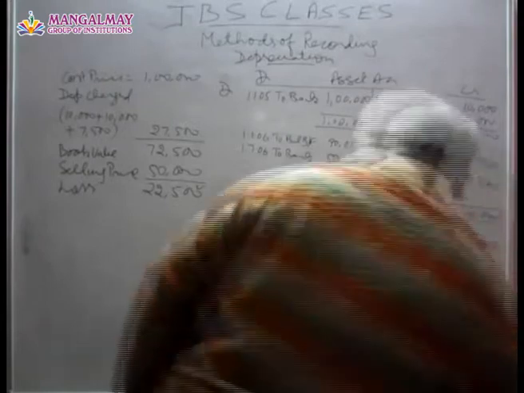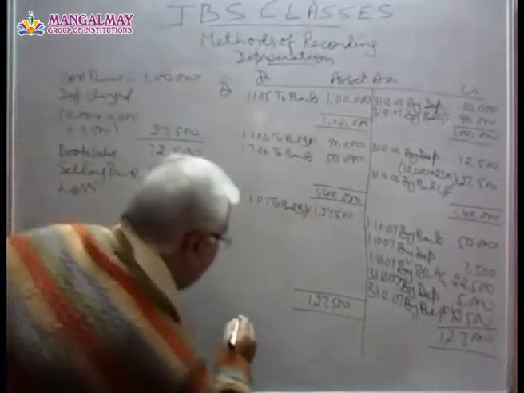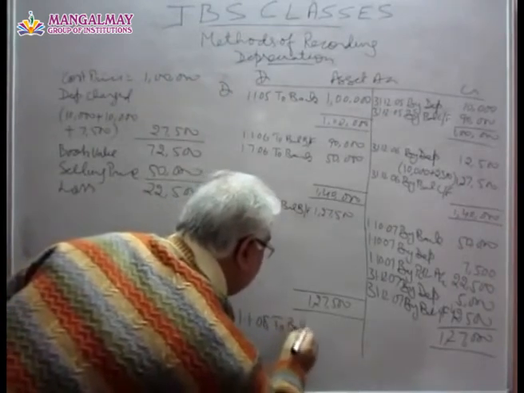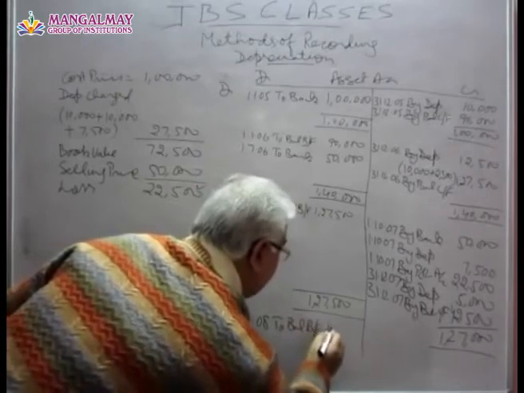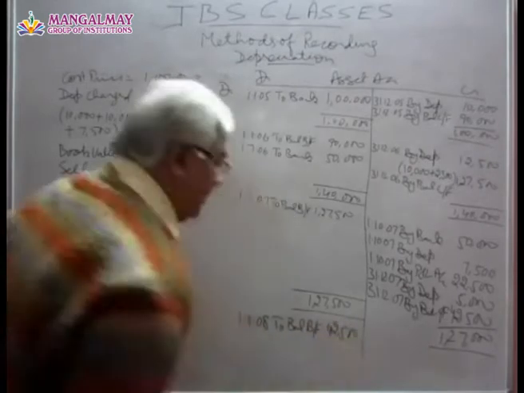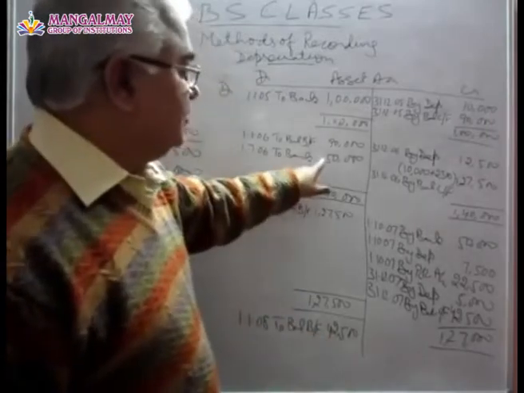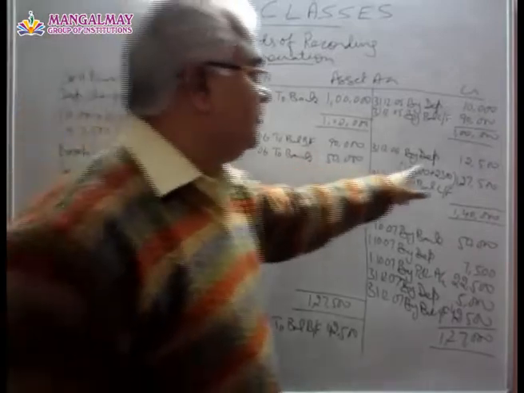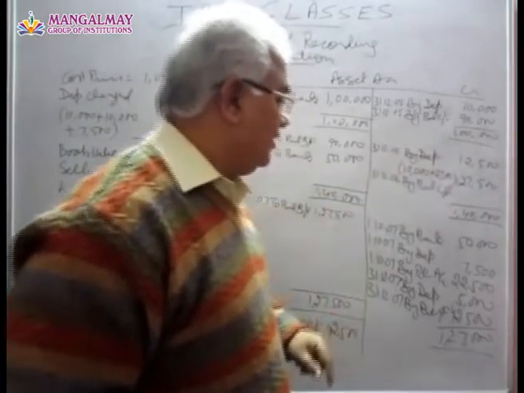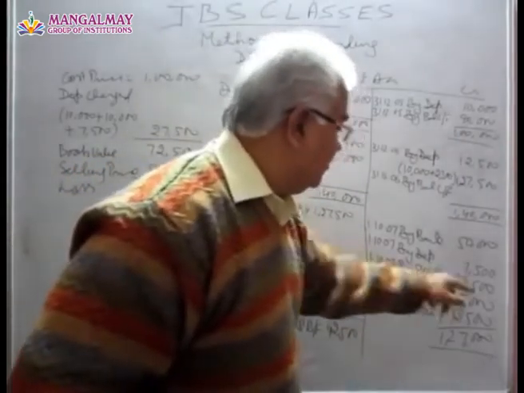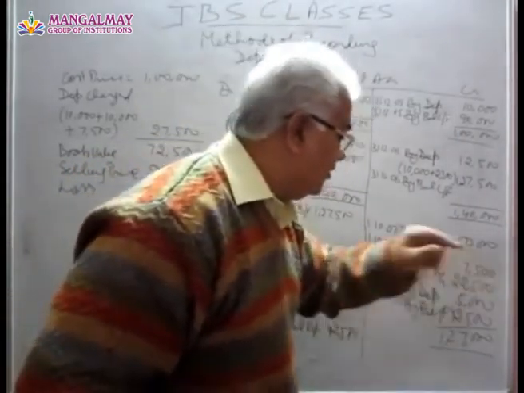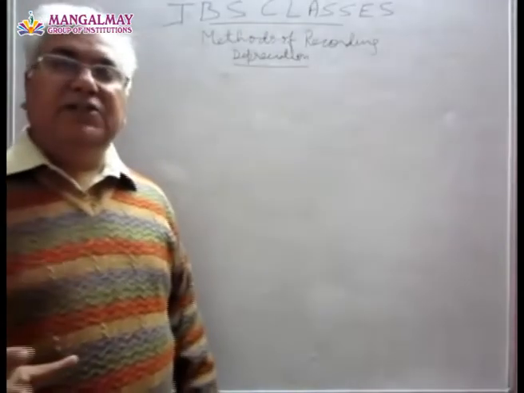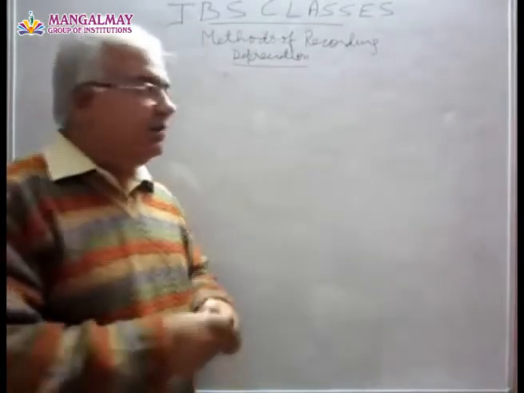Okay, now this balance will be carried forward on 1/1/08 like this, 42,500. Actually this amount represents this machine. On this machine depreciation of 2,500 was charged in 2006 and 5,000 has been charged in 2007. That's why it is 42,500. Now I will tell you how the asset is shown in the balance sheet under this method.